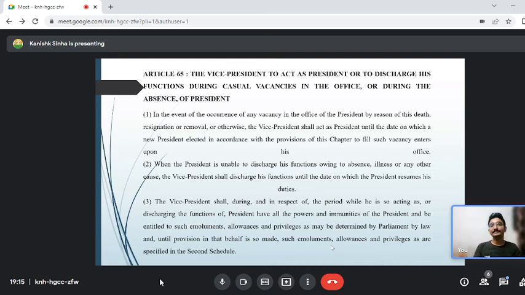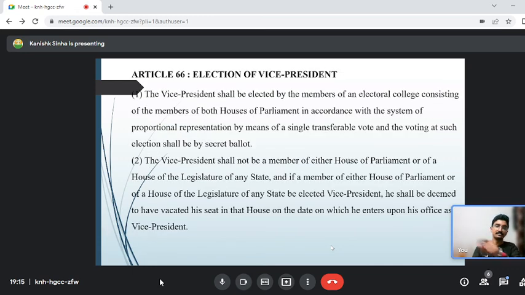Next. Now, election of the vice president is similar to that of the president, where we have an indirect election. But the difference is that here only both houses of the parliament will be there. The vice president will not be elected by a legislative assembly.